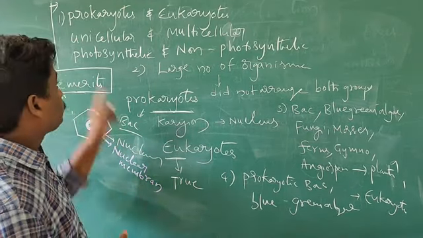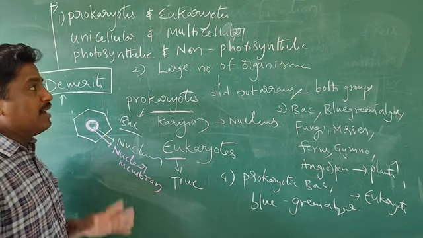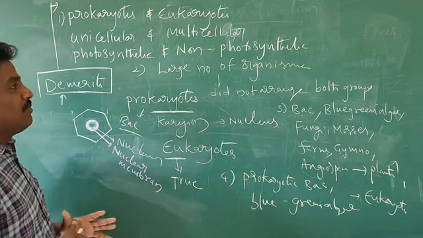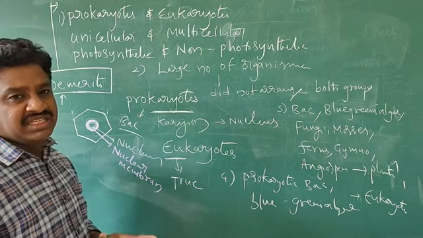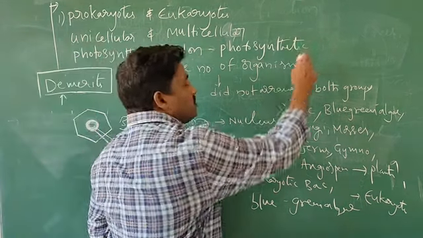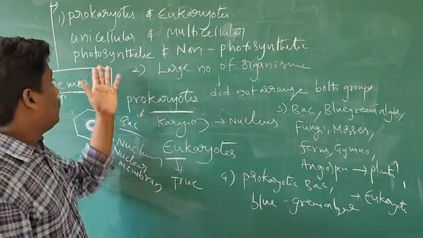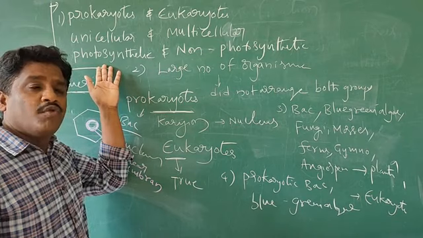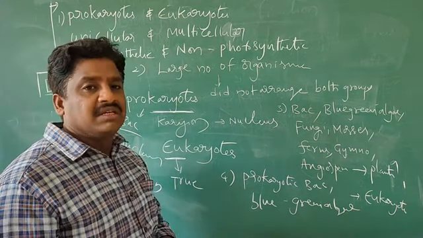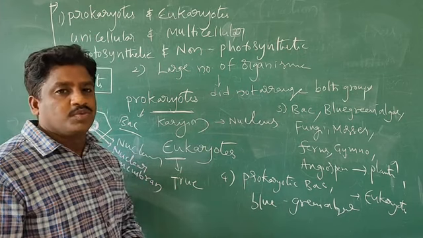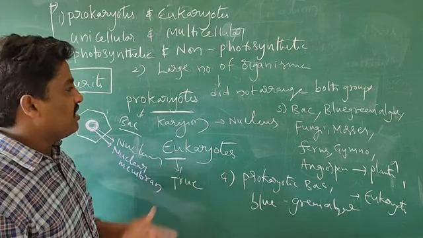And also unicellular and multicellular organisms are not differentiated. And photosynthetic and non-photosynthetic differentiation is also not shown. Photosynthetic means they prepare their own food material, and non-photosynthetic means, for example, heterotrophic organisms. That means autotrophs and heterotrophs are not differentiated.